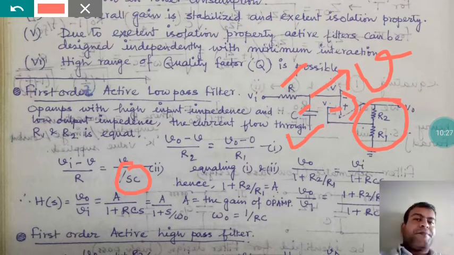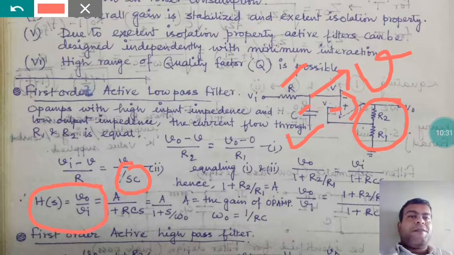So what is the transfer function finally? Hs equals V0 by Vi, which is A by RCS, so A by 1 plus S by omega 0. Here omega 0 is 1 by RC.